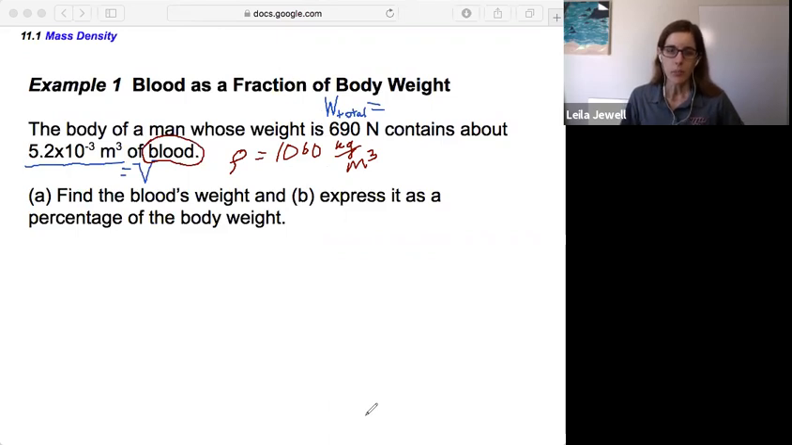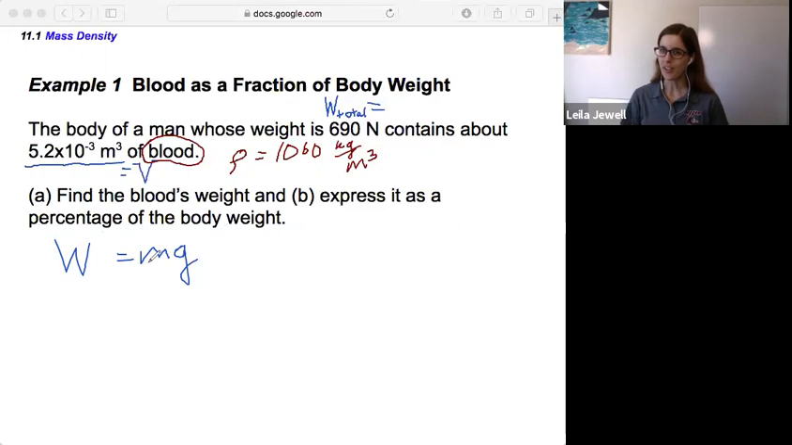All right. Now we're trying to find the blood's weight in part A. We know the blood's volume and density. Can we get the weight? Well, let's brainstorm a bit. How do we calculate weight? Well, we know weight is going to be equal to mass times gravity, right? So if we can just get the mass of the blood, we'll be in really good shape to multiply it by this 9.8 meters per second squared. So how can we figure out the mass?